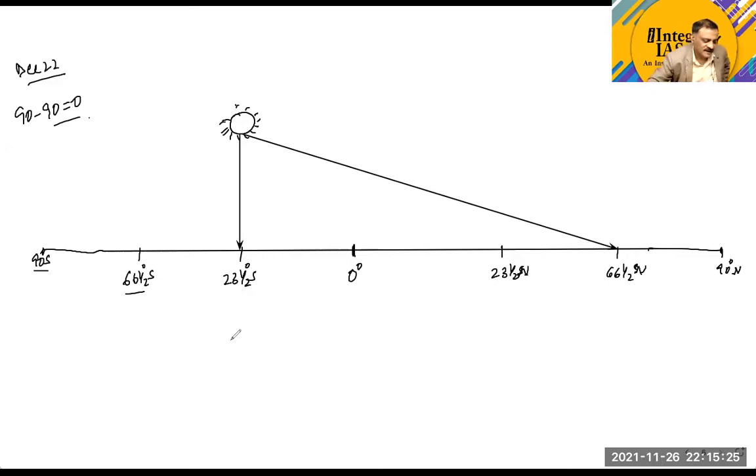Now calculate the same value. What is going to be the value at 90 degree north at the pole? Or do one thing: first calculate the same value at 75 degree north. What is going to be the noon sun angle on December 22nd at 75 degree north?